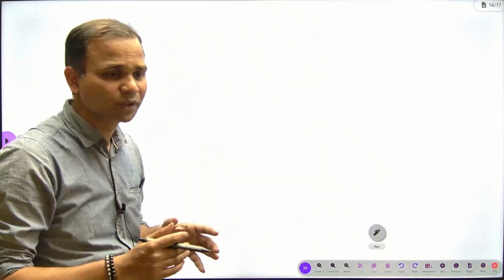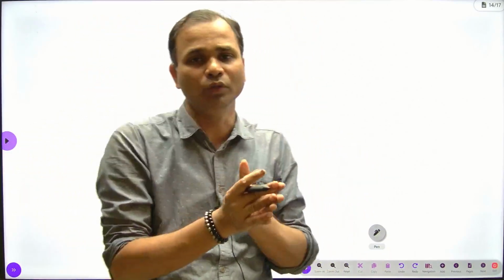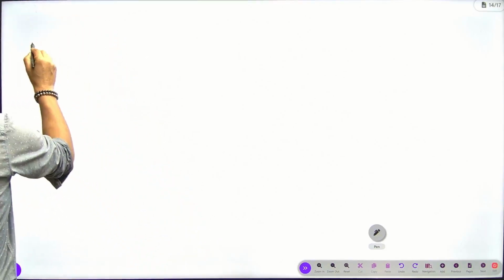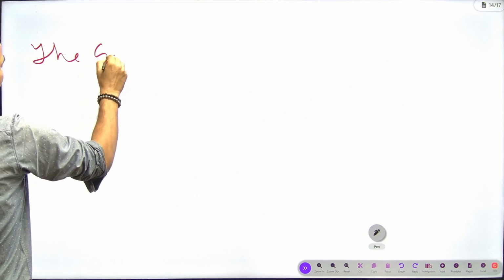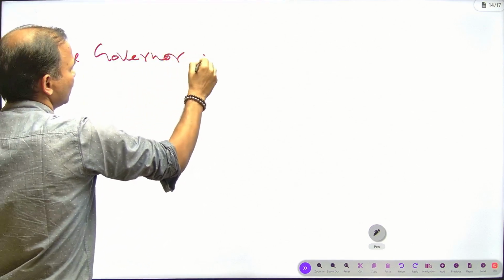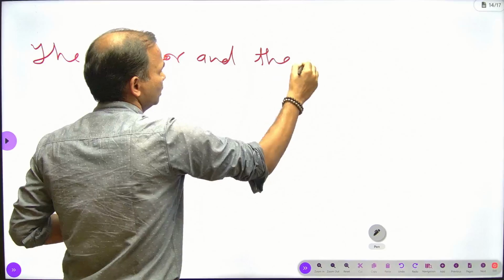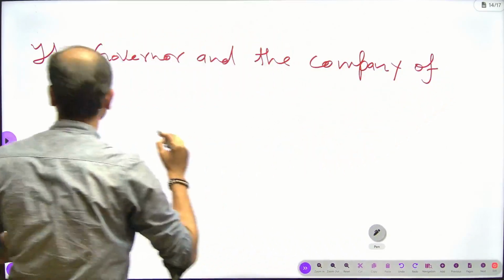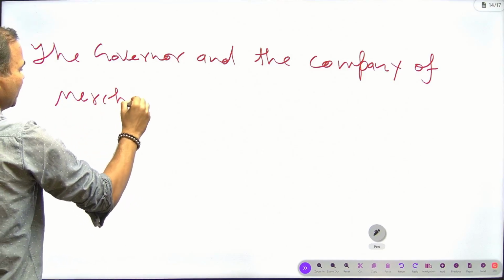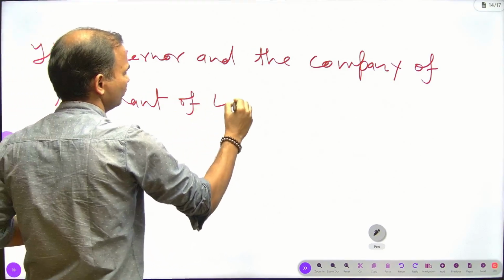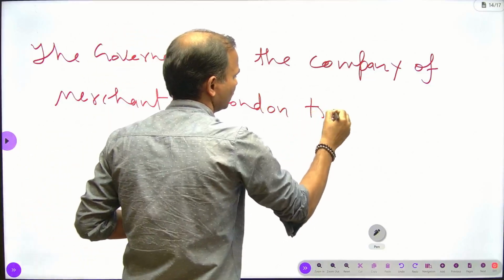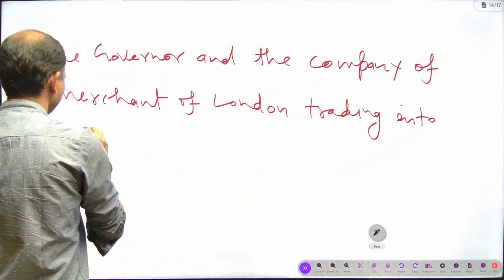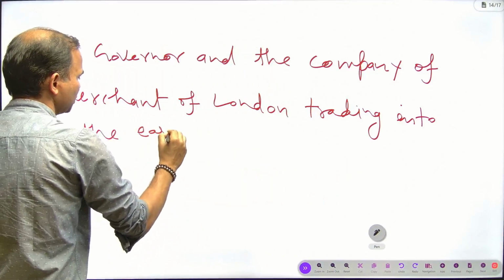So before knowing this, we should know some historical background. As you know, the real name of the company was the Governor and the Company of Merchants of London trading into the East Indies.